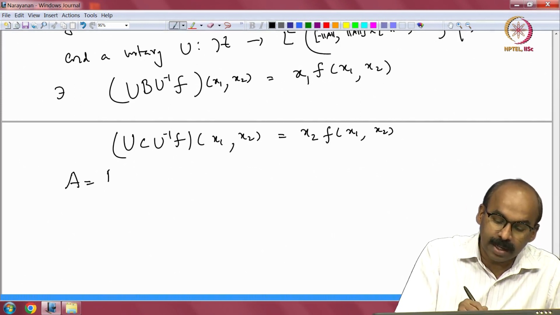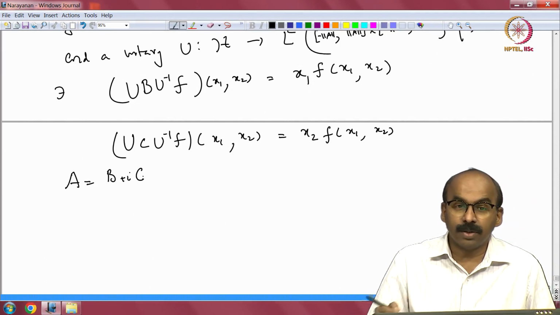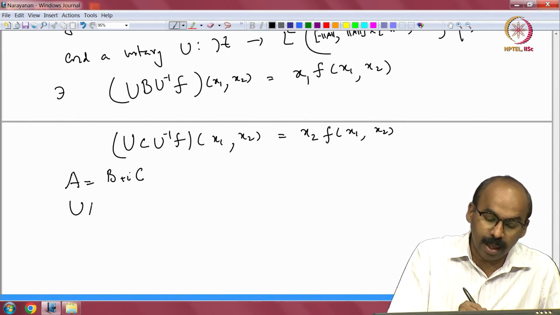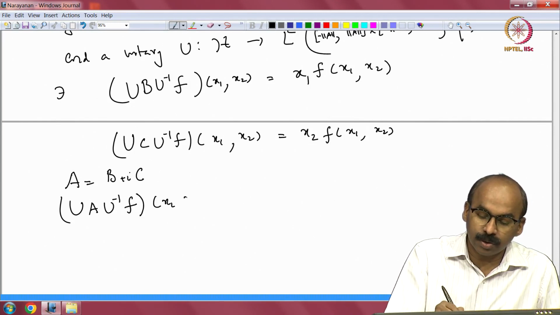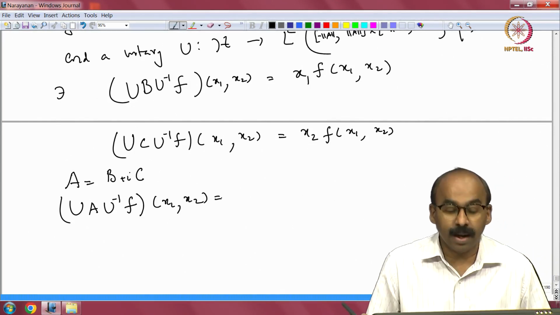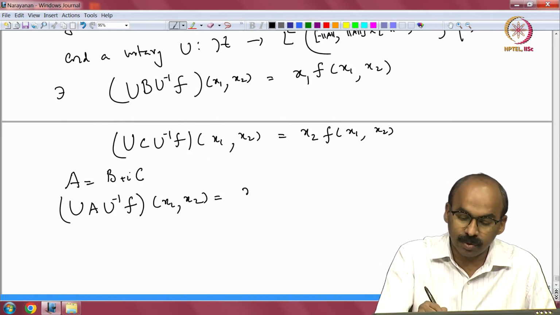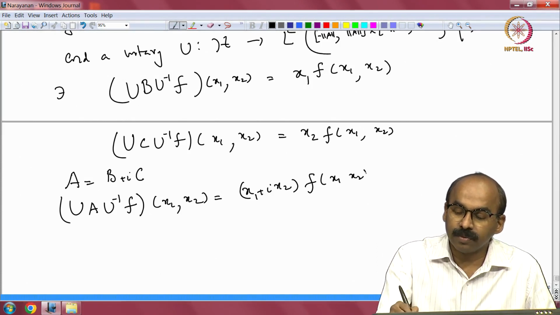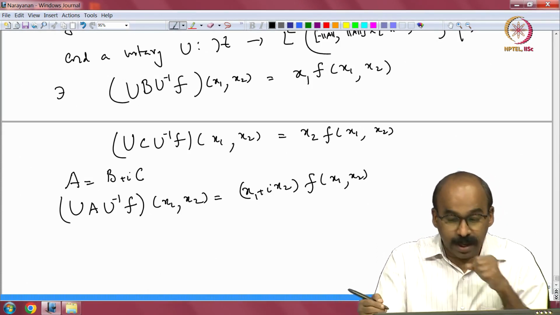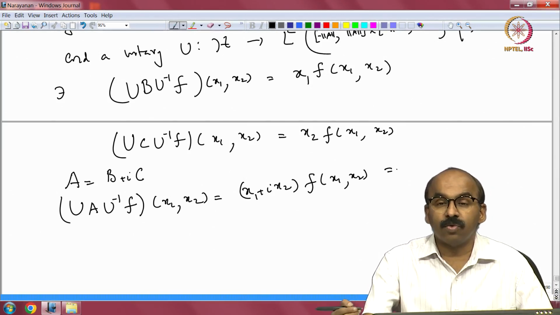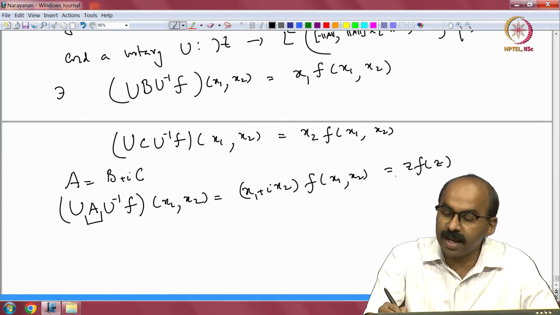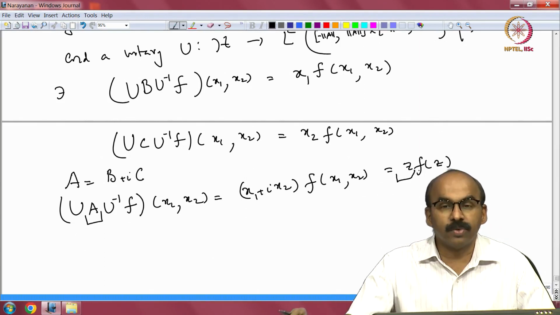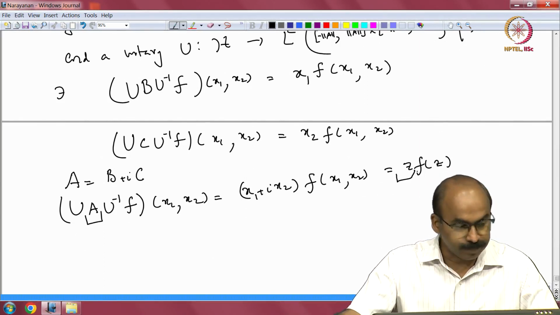So, A equal to B plus i C, and so if I look at U A U inverse acting on f at the point (x1, x2), I have B and C, so that is x1 plus i x2 times f of (x1, x2), right. In the complex notation, x1 plus i x2 will be your z. So, it is z f(z). That is why the operator A is identified as multiplication by z on your L2 space, after identifying R2 with C.